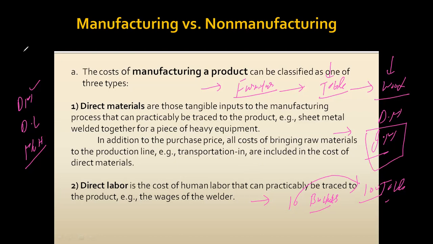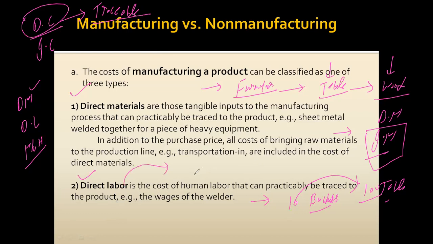So here itself you can clear the concept of direct cost and indirect cost. The cost which is traceable on a per unit basis, where you have the exact calculation of how much you are incurring for one unit, is our direct cost. That can be direct materials and direct labor as well. Take the example of labor: a worker who is directly working on the table. His wages are traceable on a per unit basis, how many hours he worked, and we know how much wages we are paying to our worker.